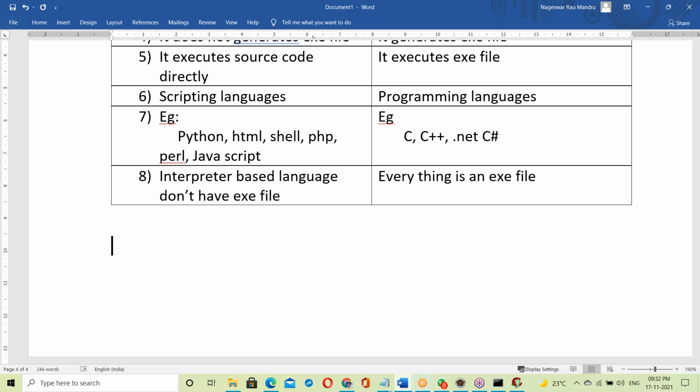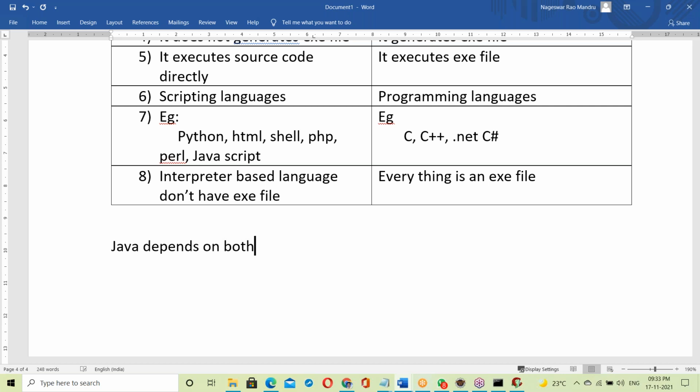Anyone have an idea? Maybe you learned in college, or heard about it somewhere. Compiler based or interpreter based? Java depends on what?